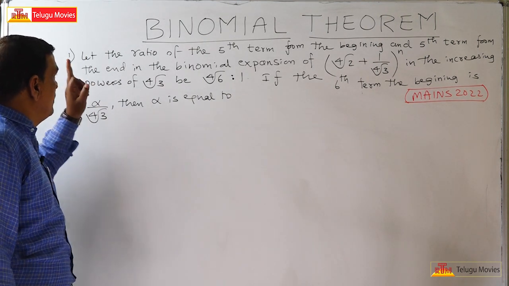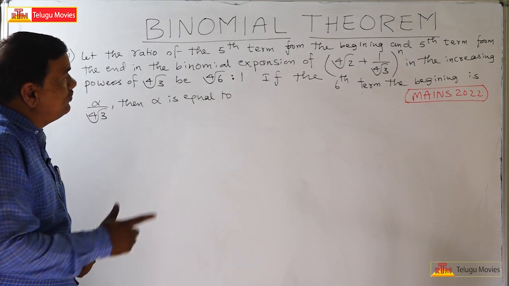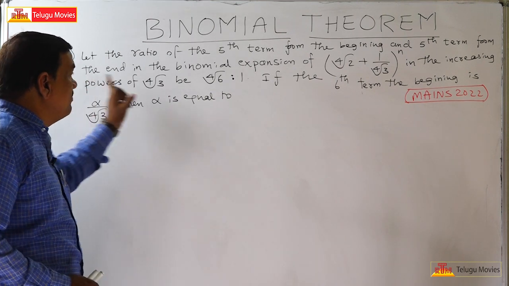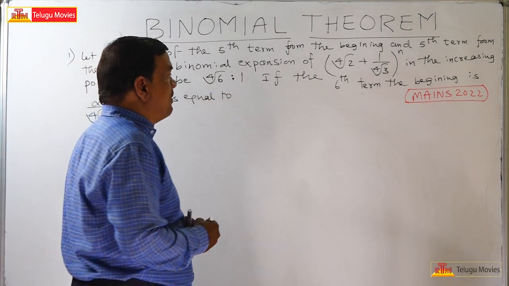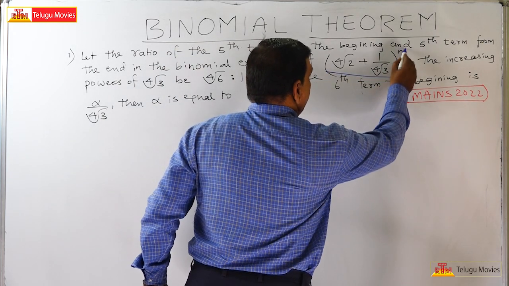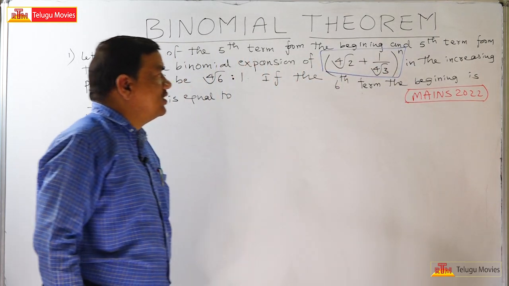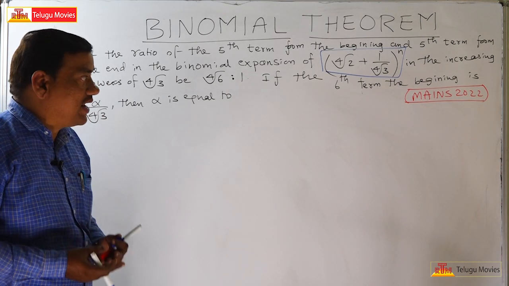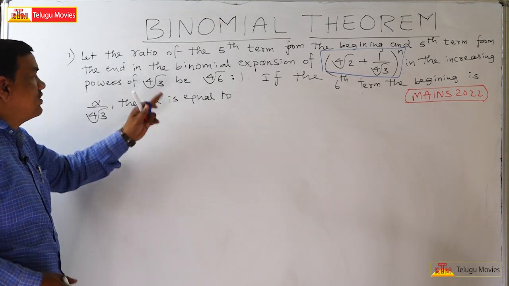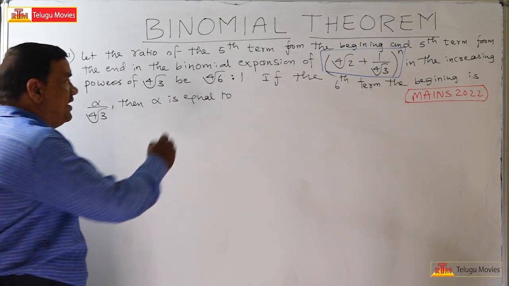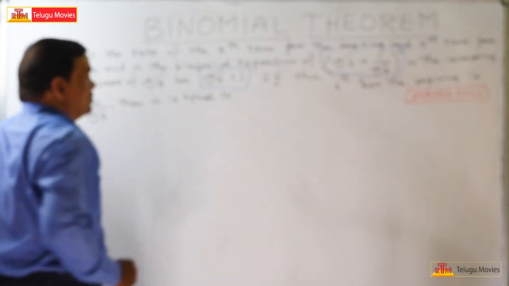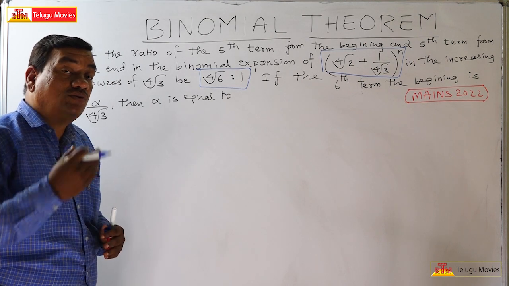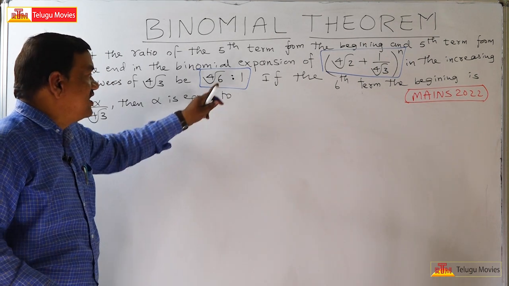The question is, let the ratio of the fifth term from the beginning and the fifth term from the end in the binomial expansion of fourth root of 2 plus 1 by fourth root of 3, whole power n, in the increasing powers of fourth root of 3, be this ratio.